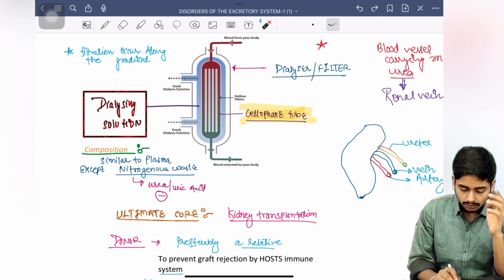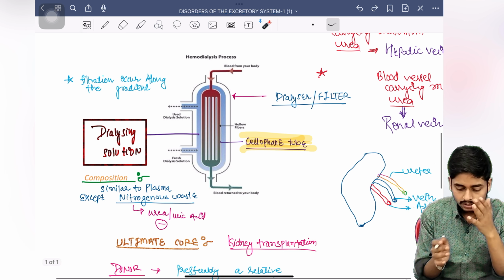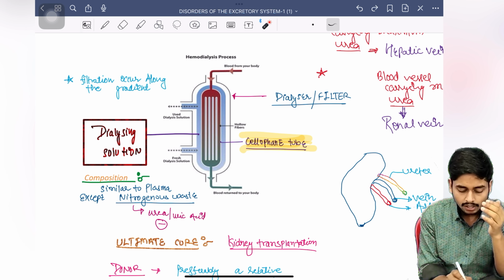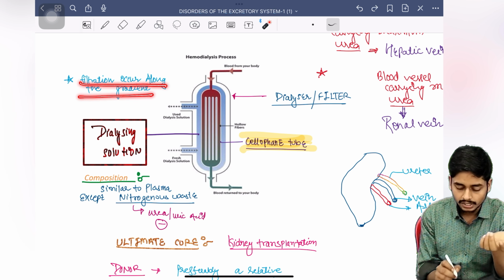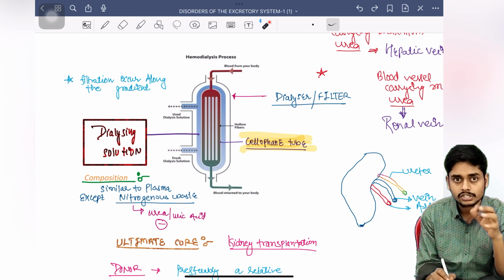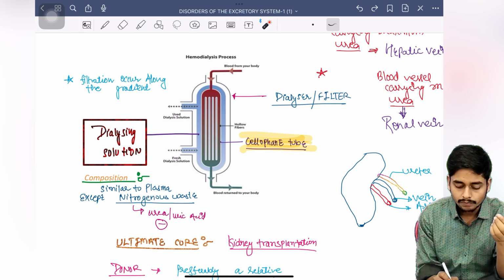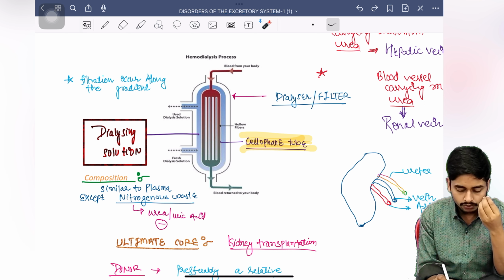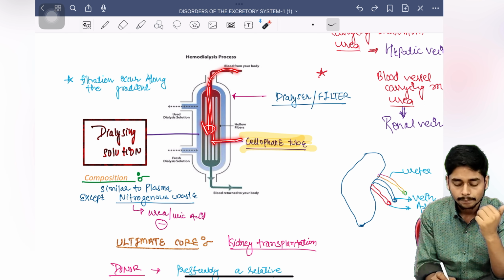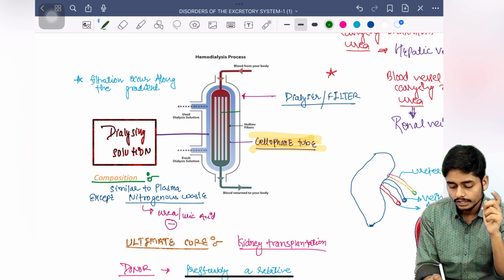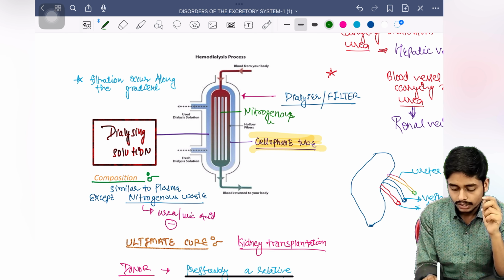Okay, so now how does this actually work? This filtration occurs through the pressure gradient. We know that because of the malfunctioning of the kidney, our blood is impure and has an increased amount of urea, which is passing through this dialyzer unit. So here we will have the nitrogenous waste increased in the blood.